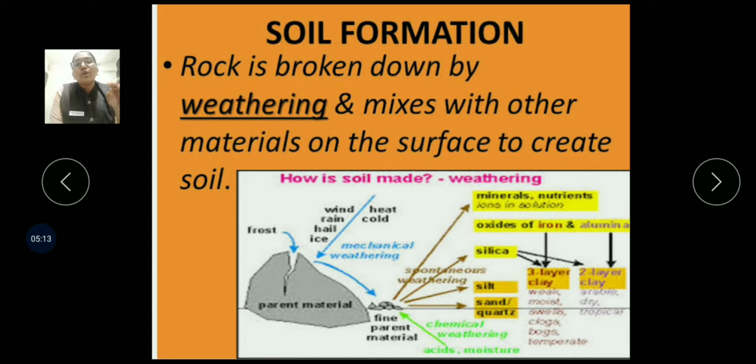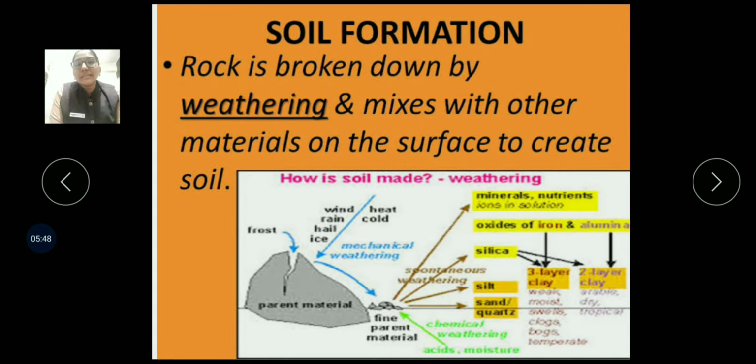That process is called weathering of rock. So heat, air and water create a pressure difference, and there are changes in the initial structure. Soil formation is nothing but the rock being broken down by weathering and mixing with other material on the surface of the earth to create soil.